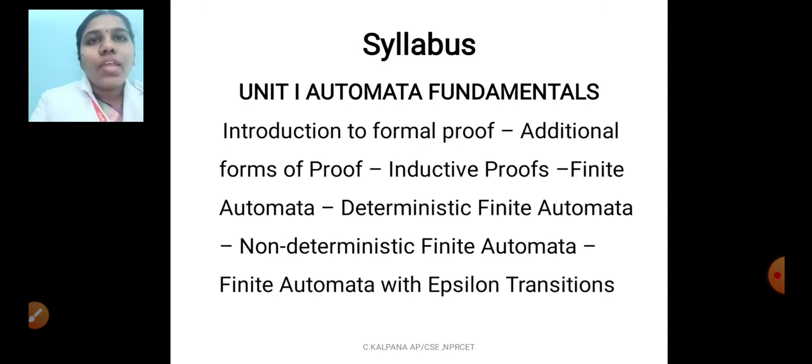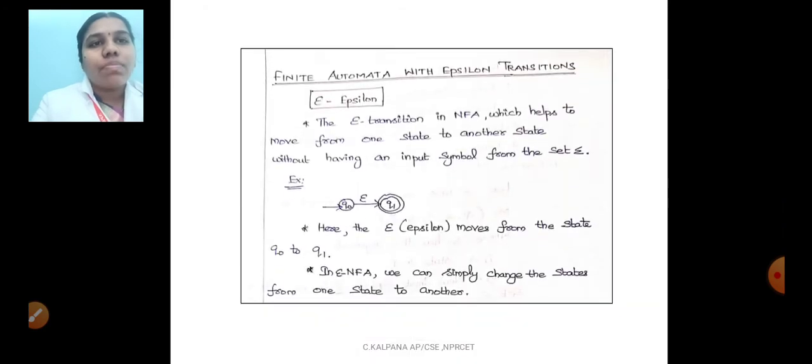That is how the input transfers from one state to another state without reading the input symbol sigma. So this is the concept of finite automata with epsilon transition. Epsilon represents empty. That is, it can easily move from one state to another state without reading the input alphabet sigma. Sigma represents input alphabets.